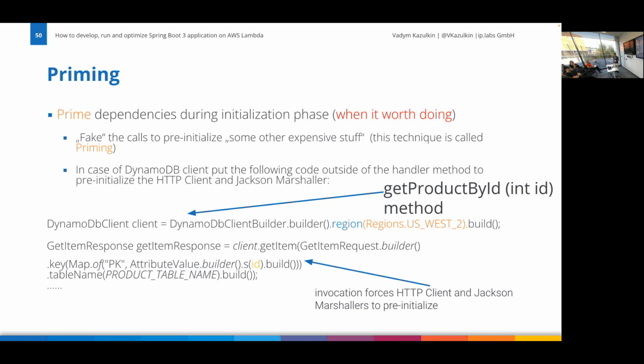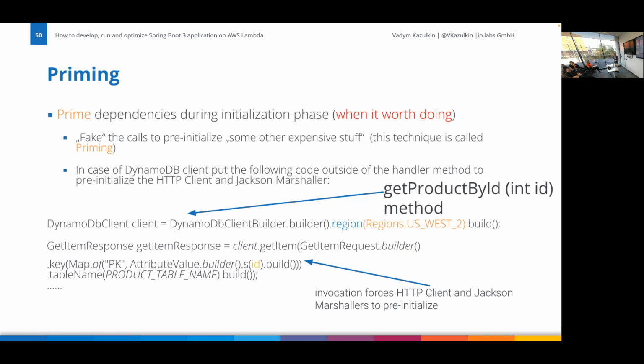That's okay for a long-running application, not so okay for a Lambda function because it just adds up to the cold start or the warm start. Another thing is if you talk to DynamoDB, DynamoDB stores JSON, we have a Java object. Once again, you need to marshal from Java to JSON or back, depending on whether you're writing or reading. Instantiation of Jackson, in case this is the Jackson marshaller, but it can be some different JSON library, also takes several hundred milliseconds.